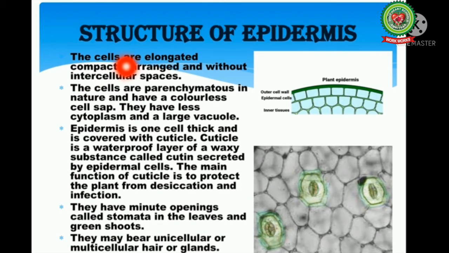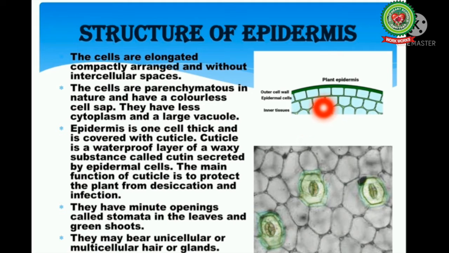Now, if we talk about the structure of epidermis, the cells are elongated, compactly arranged and are present without intercellular spaces. The cells are parenchymatous in nature and have a colorless cell sap. They have less cytoplasm and a large vacuole. Epidermis is one cell thick and is covered with cuticle.